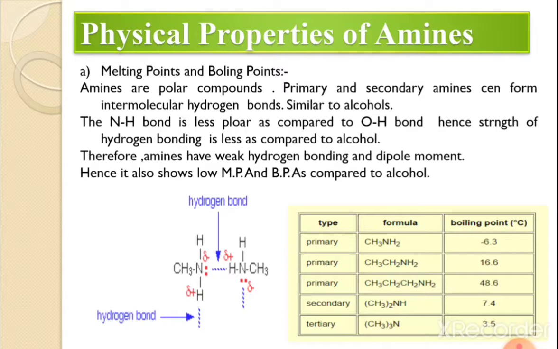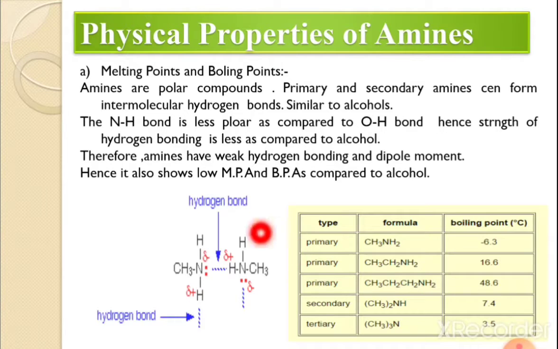In simple words, if the exam asks why amines have weak hydrogen bonding, the answer is very easy: because the N-H bond polarity is less than that of the O-H bond. Hence, the strength of the hydrogen bond formed is less as compared to the alcohol. Therefore, the amines have weak hydrogen bonding, and they also show low melting and boiling points.